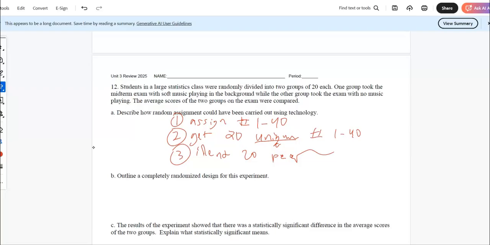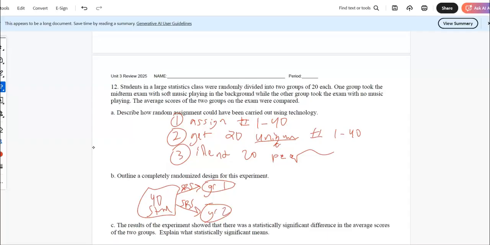So completely randomized. So I'm thinking, you've got the 40 students in a large class, the 40 stat students. So you randomly, random SRS, right, SRS, get them into group 1 and group 2.